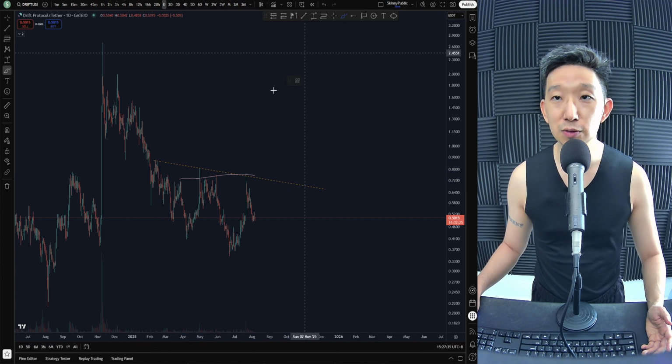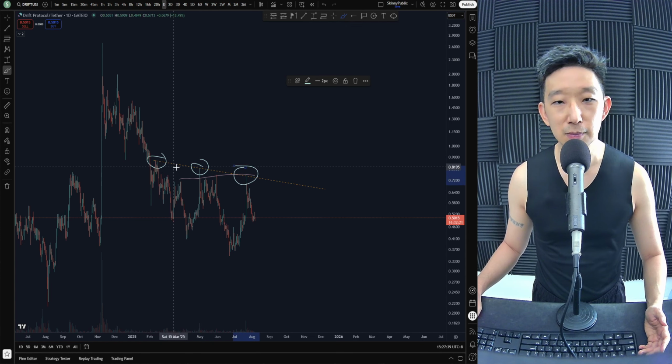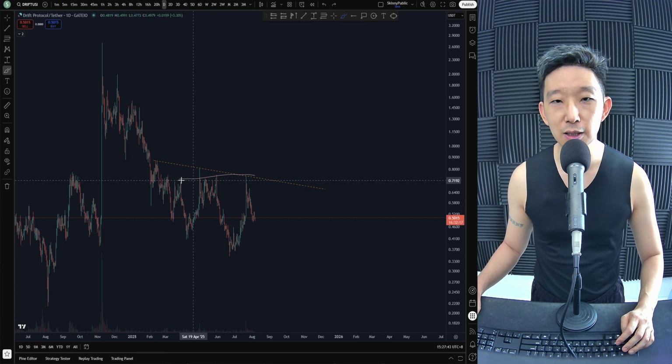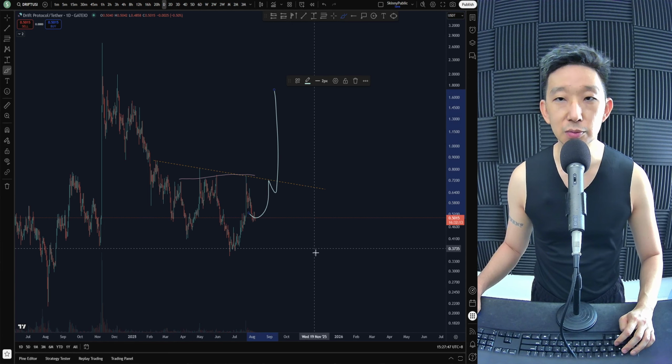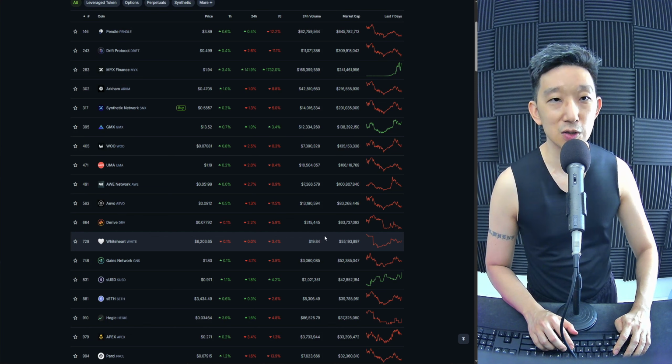Look at this, beautifully designed by the whales. It's all manipulation, right? So say this 3 moves, at the skinny pink line, to add to it. So the next touch, pump, we break. So looking forward to Drift protocol forming the right shoulder.